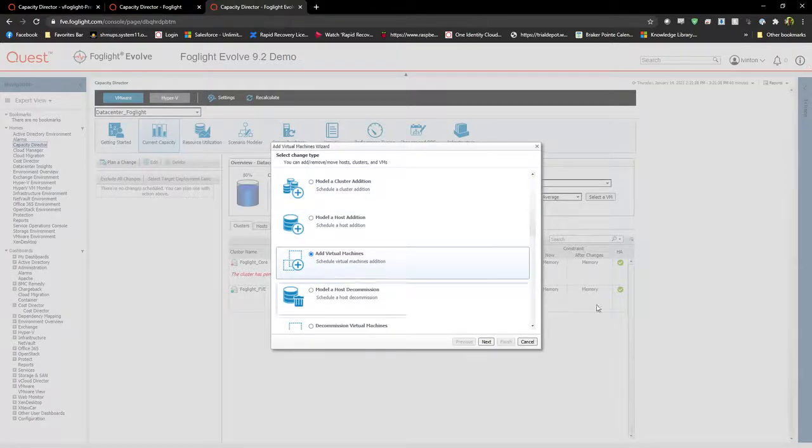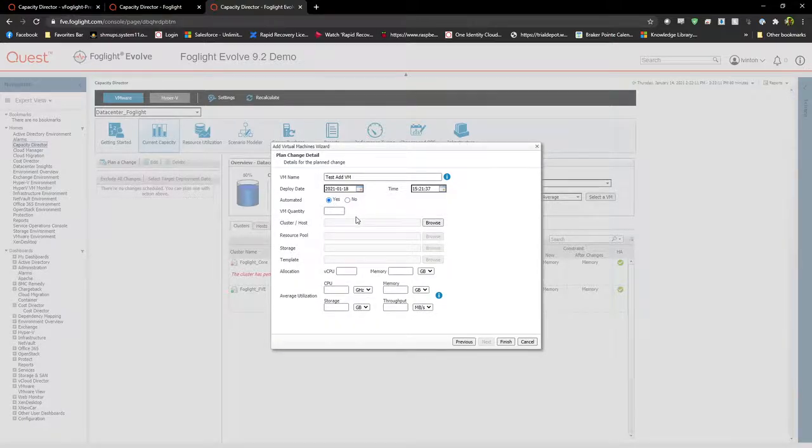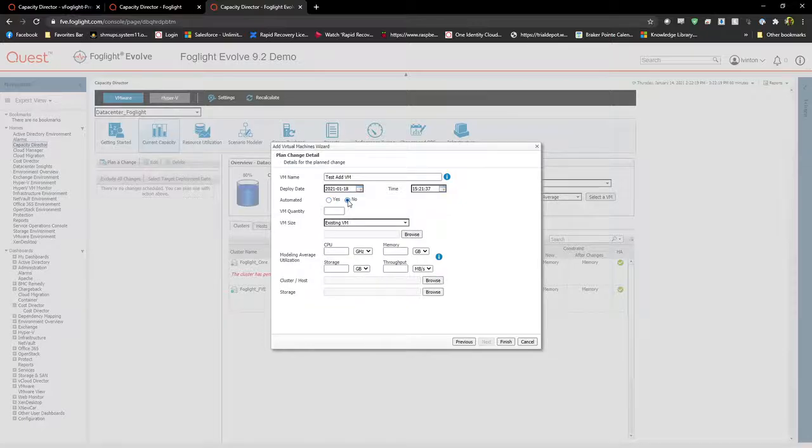To demo these, let's just talk about adding a virtual machine. And let's say we'll call this test add VM, whatever this job is. Deployment date, it always jumps out a month, but let's bring it back into January. Let's say on Monday the 18th, I want to add some VMs. You can click automated, click the yes button, and all you have to do is point FogLight at a template, and it'll actually build those VMs for you. It'll trigger that, but in this case today, we're going to say no. We just want to do the model, not the actual execution of the VMs.